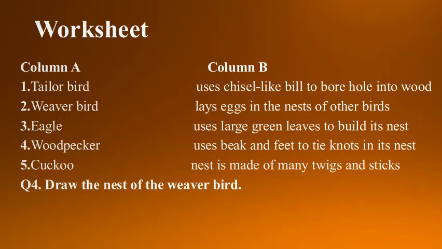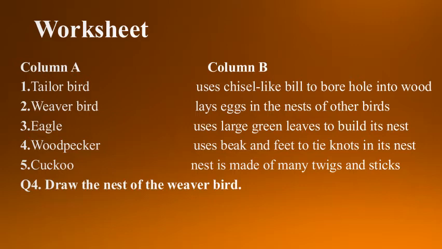Okay. Now first let us solve the objective questions. For that you will open page number 41 of the textbook. So take your pencil in your hand and let's start solving the first question, that is, name the bird that uses one or two large green leaves to build its nest.